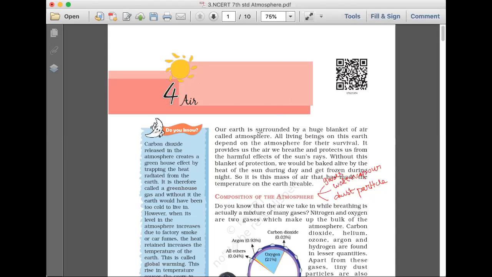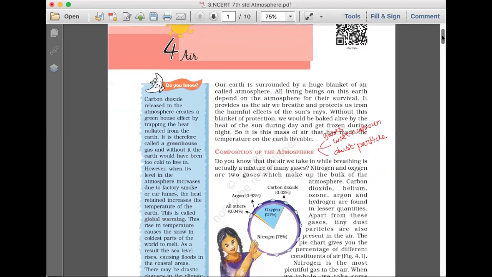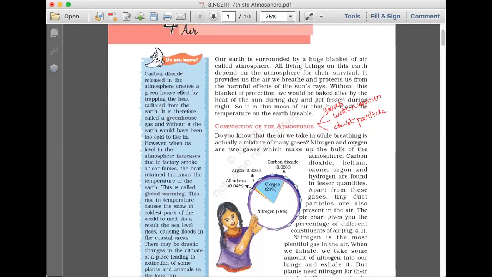So what is atmosphere? Atmosphere is the huge blanket of air around the earth. We call it the atmosphere. The composition of the atmosphere is that it contains gases, water vapor and dust particles. So here they are talking about only the gases. What are the gases present in the atmosphere?